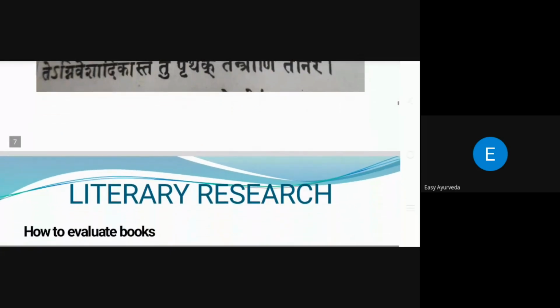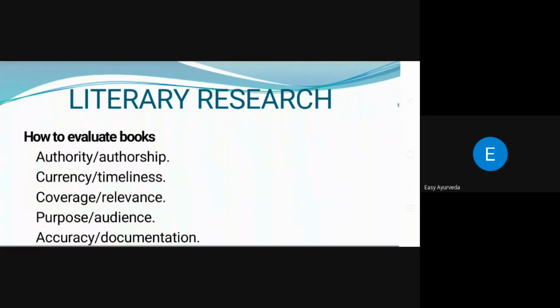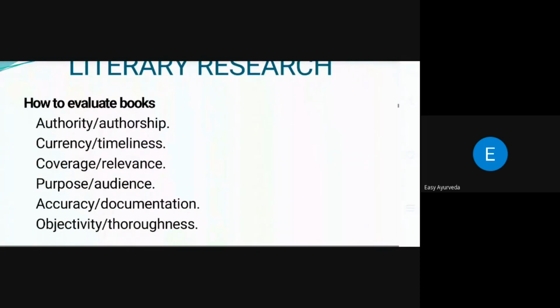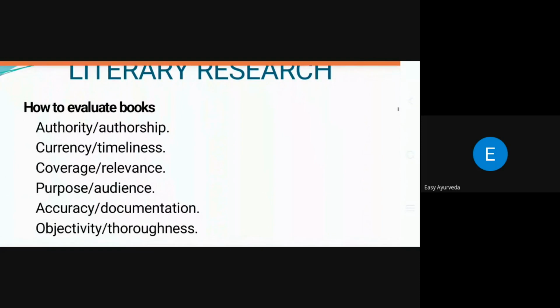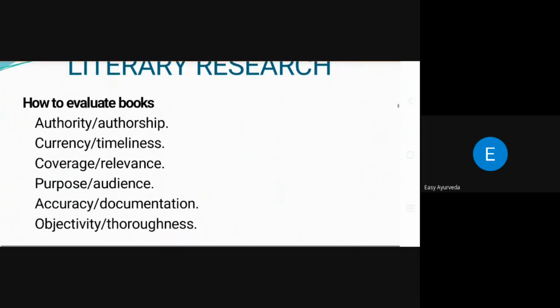And the next coming here. Now we come to the literary part of the research. In the examples, what documentation can we use? If you want to study literary research, how should we evaluate the books for literary research, meaning how should we write the books, what qualities should be there in those books, and how can we consider it a good book.